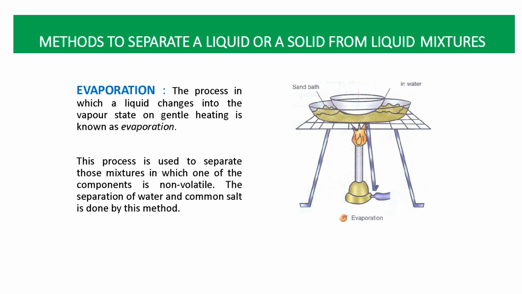So in this diagram you can see the process of evaporation. We take a sand bath and a china dish. In the china dish we take water and salt. If we heat the solution, evaporation goes on and we separate common salt and water.